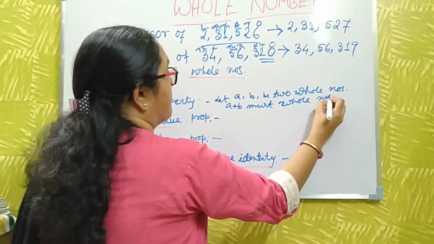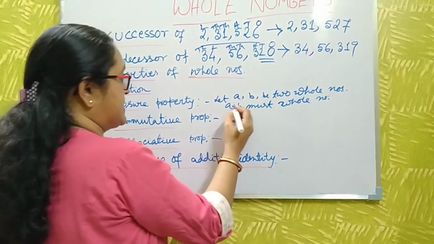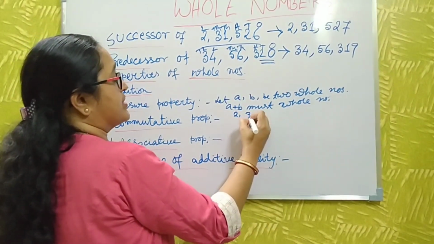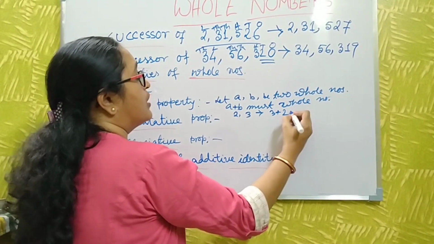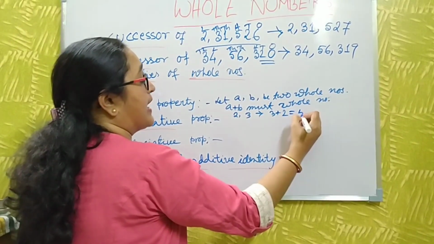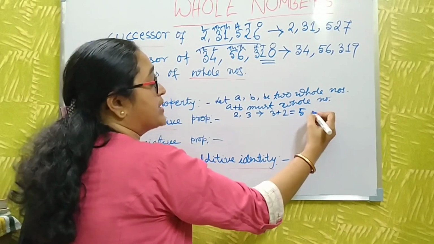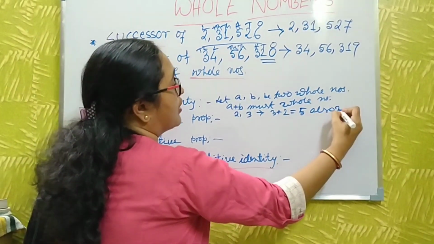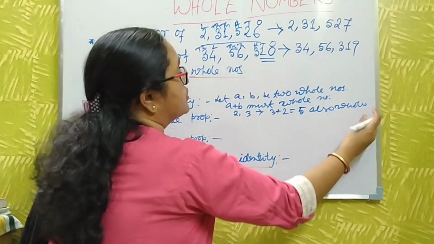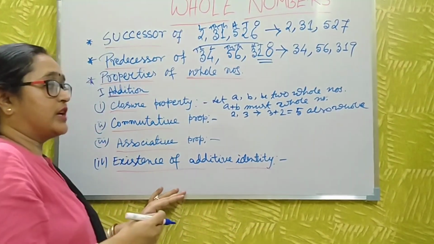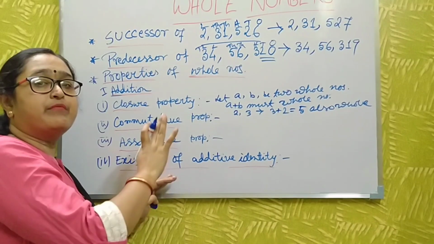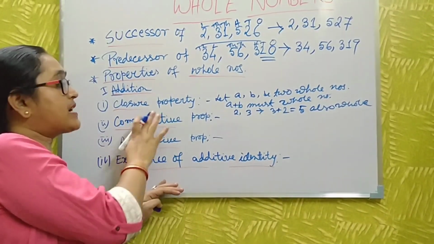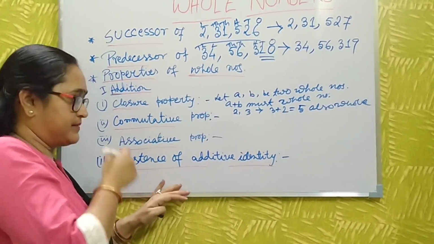That means, you take 2 and 3, then 3 plus 2 is 5. This is also a whole number. When you do the addition of two whole numbers, the result must be a whole number. This is the closure property of addition.